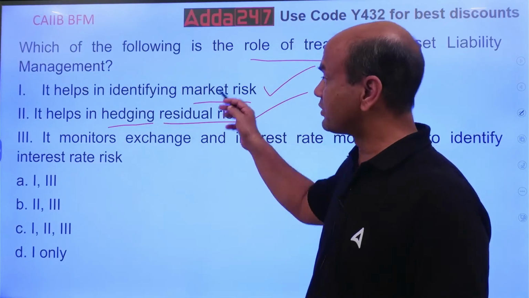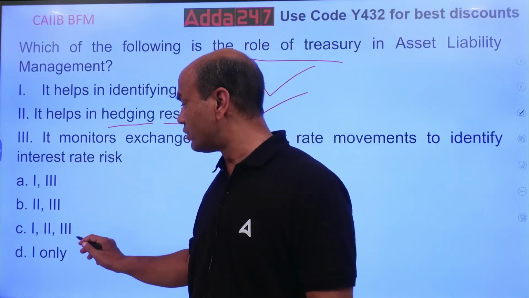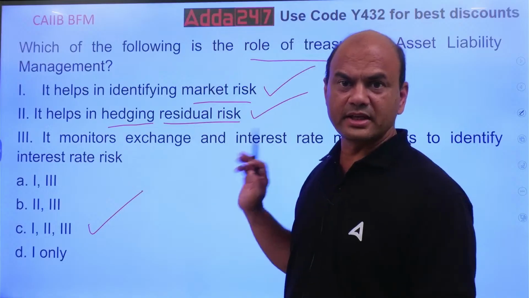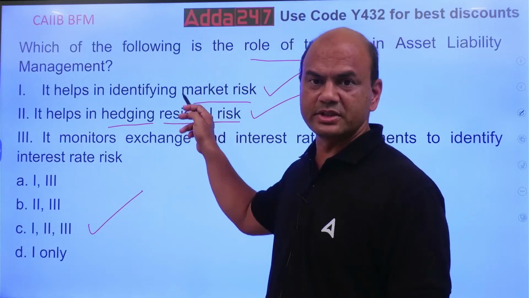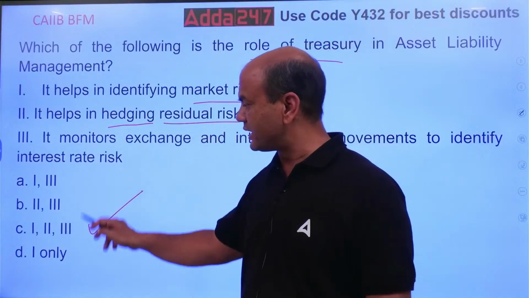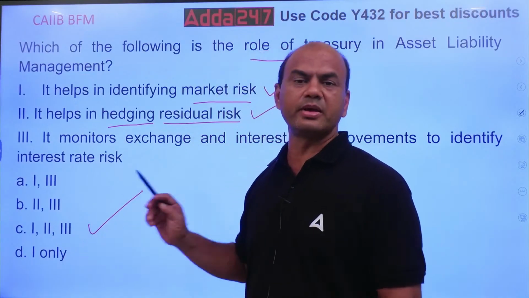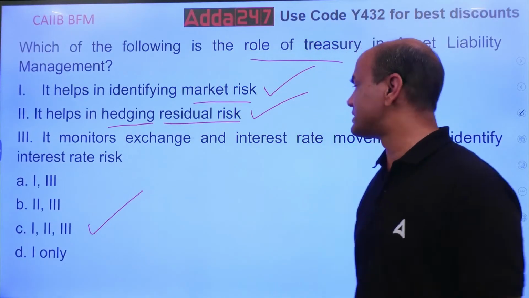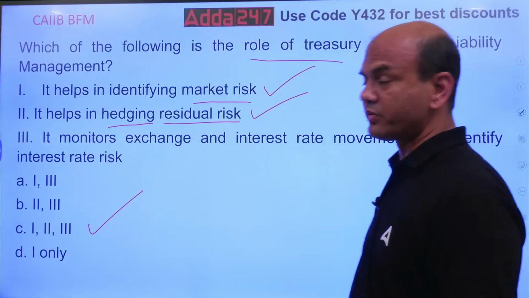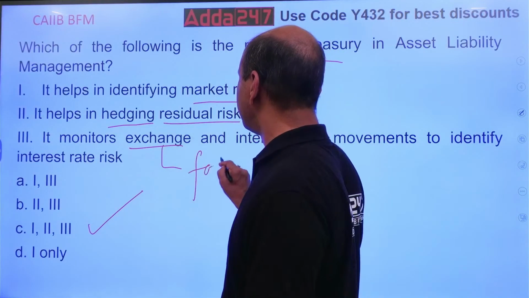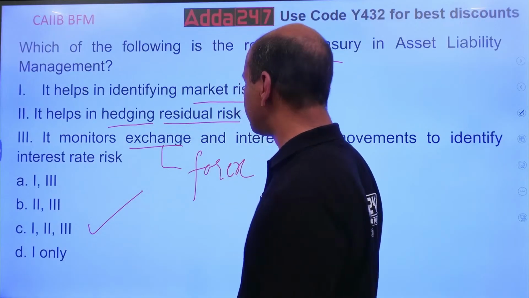Now, do you have the answer 1 and 2 anywhere? No, only this. So, the answer will be this only, simply. In exam, whenever you see such things, where 1 and 2 is the correct answer but you don't see 1 and 2, you see only this, then obviously the third will be correct. Let's check, is the third correct? It monitors the exchange. Exchange means forex here. So, its job is forex, isn't it?